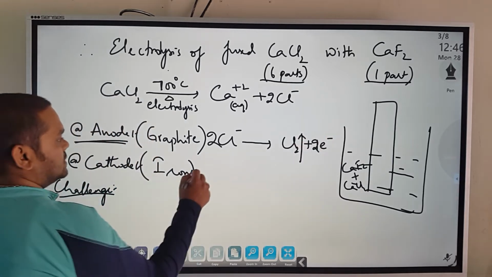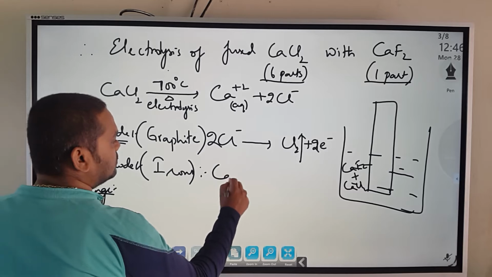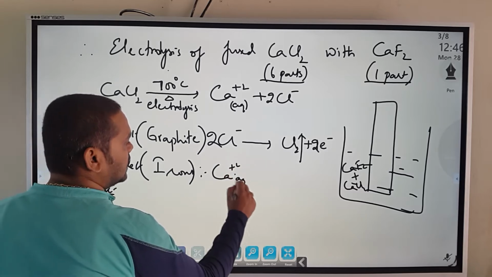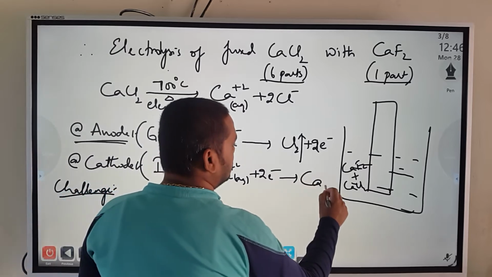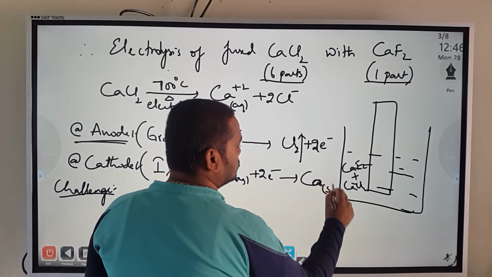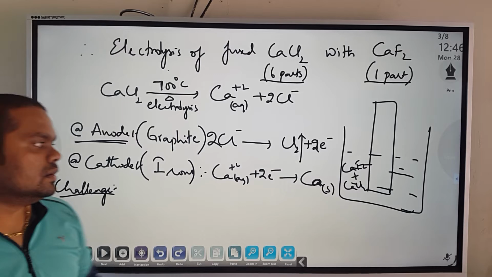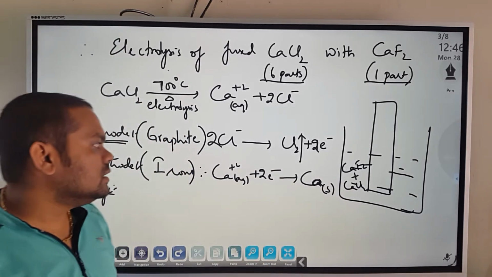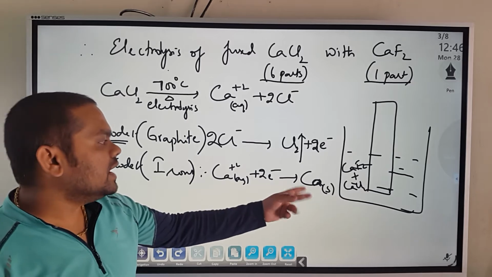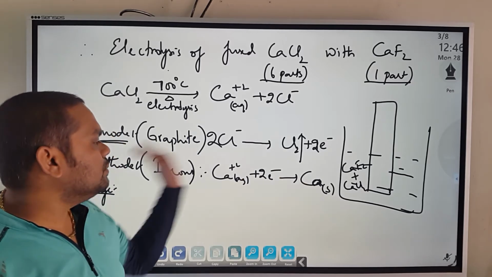And at the cathode, what happens? At the cathode, the Ca2+ ions take these 2 electrons and become calcium in the molten form. So a solid or pasty type of calcium will be there. Now this calcium that is formed has the tendency to react backwards.